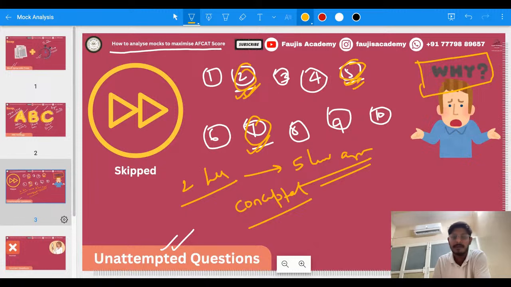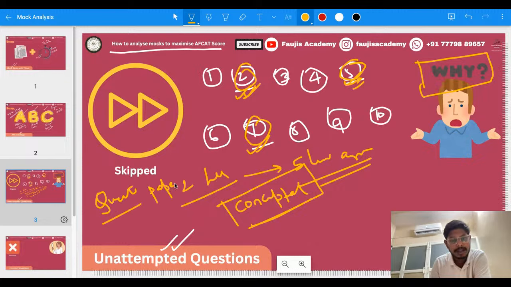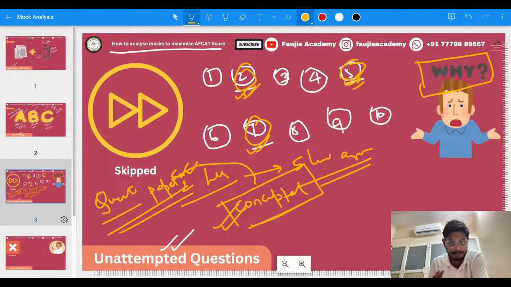Now there is no more time for you to go concept wise, but it does not mean that we are not going to study the concept. The only thing is that now you will go question wise, or more specifically question paper wise, and from there you will find out which particular question has gone unattempted. If there was a conceptual gap, you will go back and learn that particular concept. For example, there is a question from time and distance which you were not able to do. That is an unattempted question, and you have to go back to plug that gap.